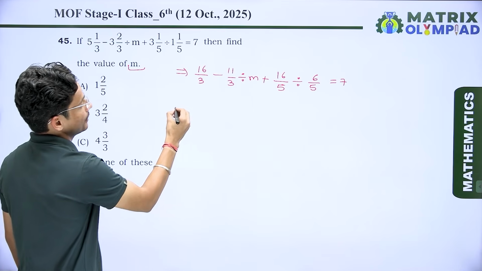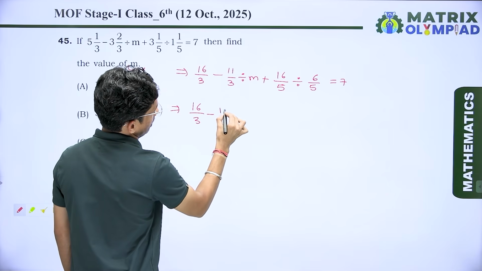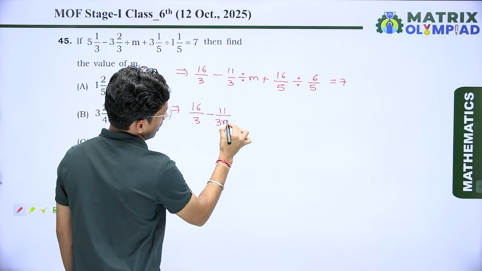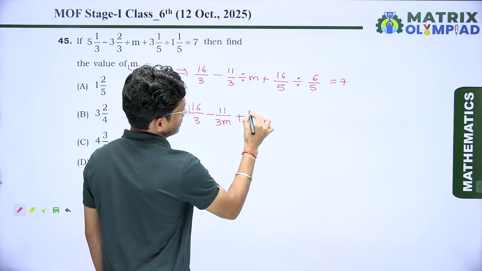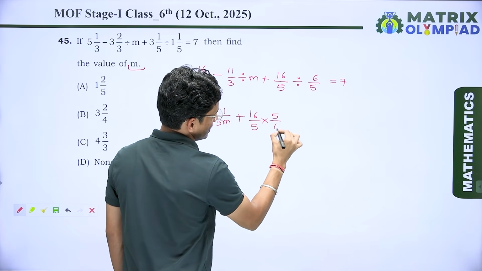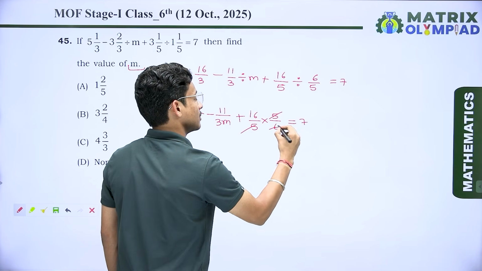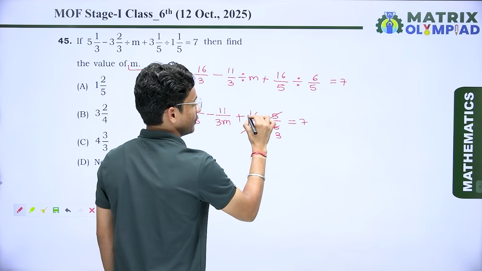So I can write here 16 upon 3 minus 11 upon 3m plus 16 upon 5 multiplied by 5 upon 6 is equal to 7. So 5 and 5 cancel out. Here we get 3, here we get 8.